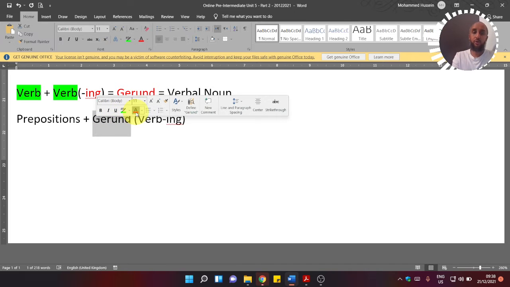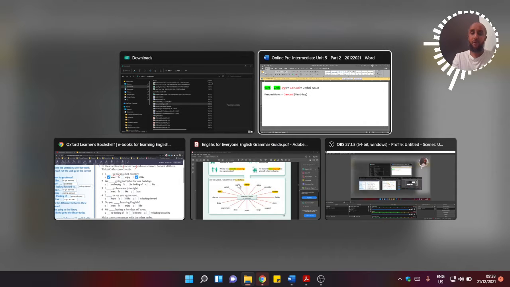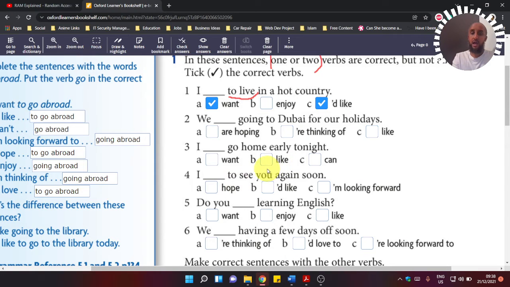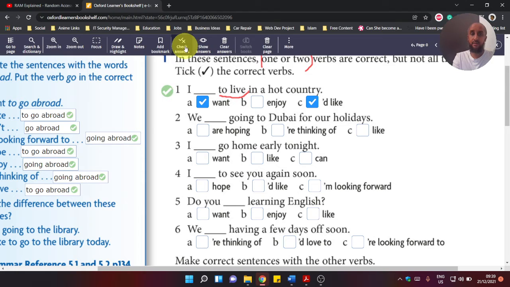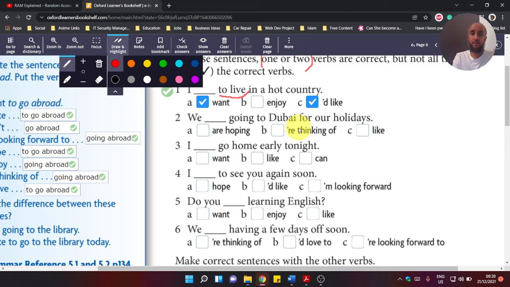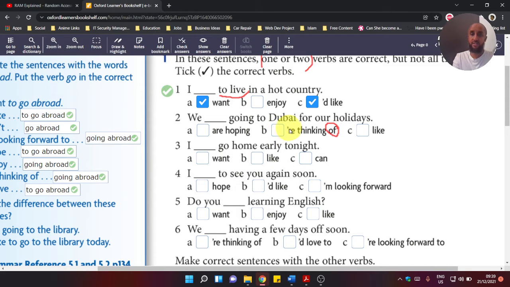Okay, so if we go back here, we have the word of. We are thinking of. Let me just highlight it. Oops. Oh, okay, gave you the right answer. Thank you. Here we have the preposition of right there. So the word going can follow of. So this can be the correct answer. So let's tick this.